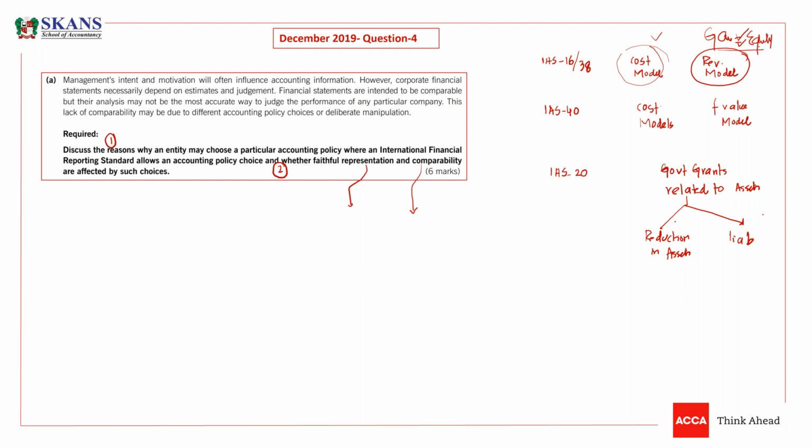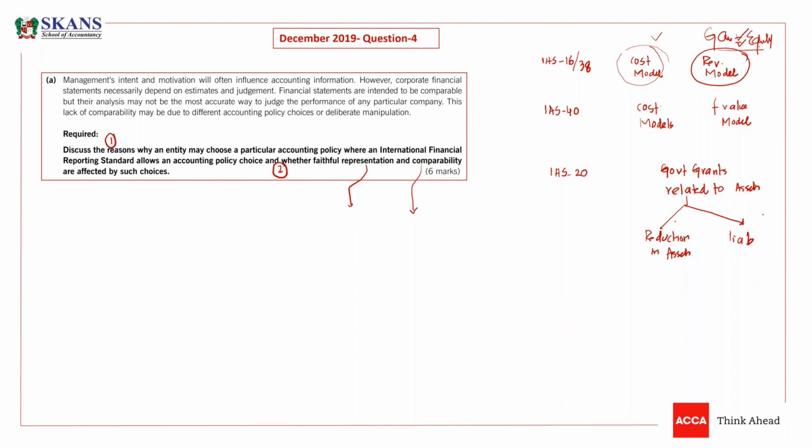So obviously the company will feel at times that although the revaluation model is a better model, or the cost model is a better model, we can't follow the revaluation model because it will impact our ratios and the performance of our management will look bad. So they will not follow it. So yes, faithful representation can be compromised by these choices.